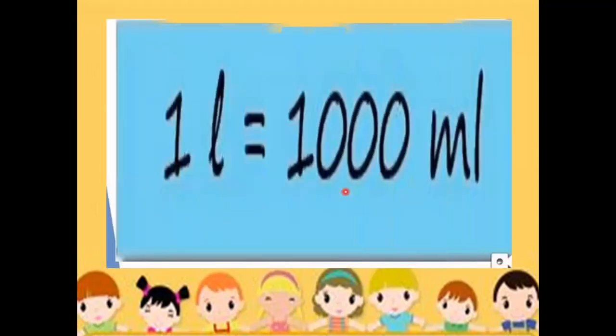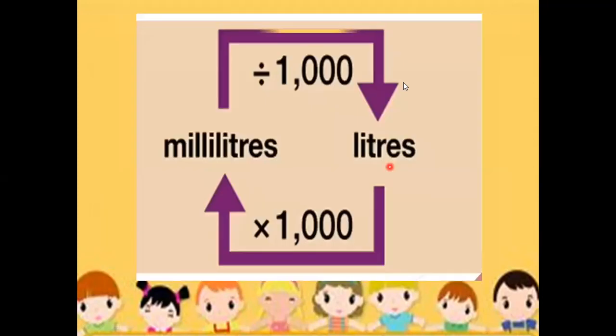Before starting the conversion, we should know the standard that 1 liter is equal to 1000 ml. If we want to convert liter into milliliter, we are converting the bigger unit liter into the smaller unit milliliter.